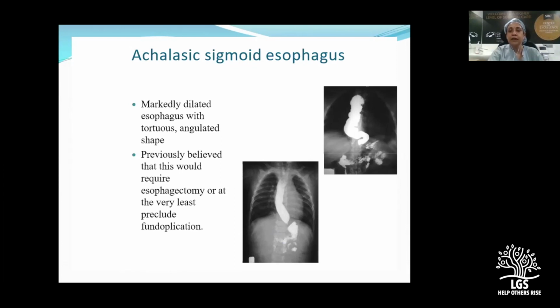But now it is seen that a properly done extended myotomy gives improvement in the sigmoid status of the esophagus in the long run. So always first do a proper cardiomyotomy in patients even though they have a sigmoid esophagus, and then wait and follow up how the esophagus is behaving.